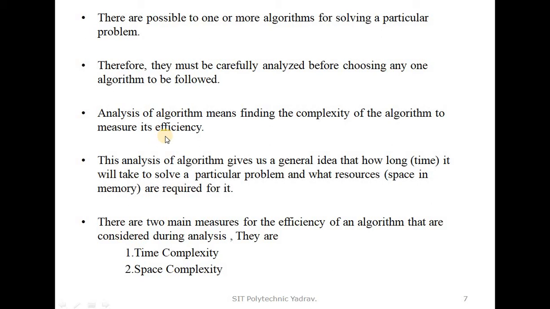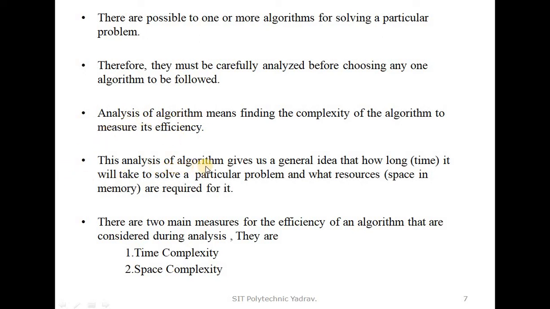How do we achieve efficiency? Which complexity, which behavior of the model, as we told in the previous slide, which behavior or which model is efficient through your program? We get the output, and that is known as the analysis of algorithm.